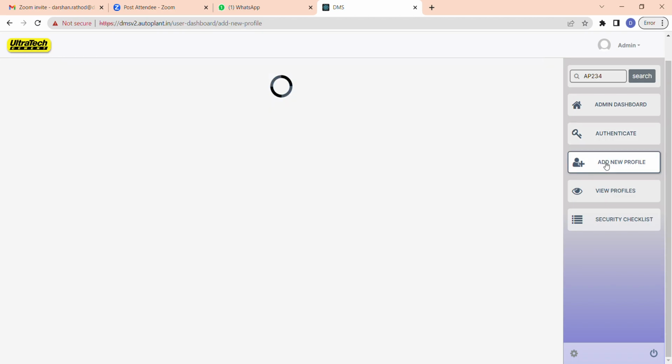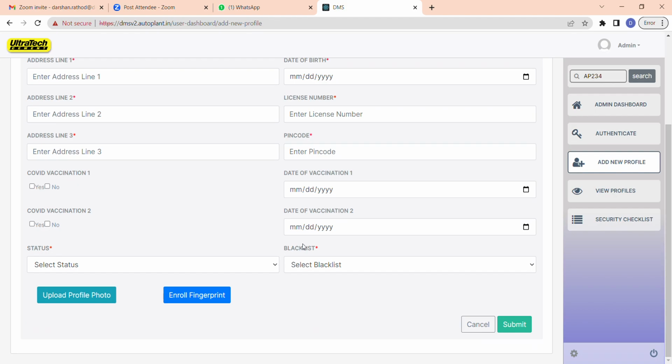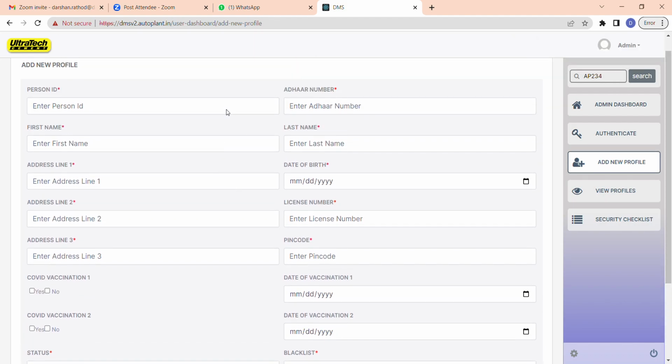So add the new profile. If the person is new and we do not have any profile, you need to enter manually all the details of the driver or the workers, like person ID, Aadhaar card number, and all, and you need to save. And you need to upload the worker or driver profile photo, and enroll the fingerprint. For enrolling the fingerprint, we need to enter everything. Like, I will give you an example, I will enter everything to show you.